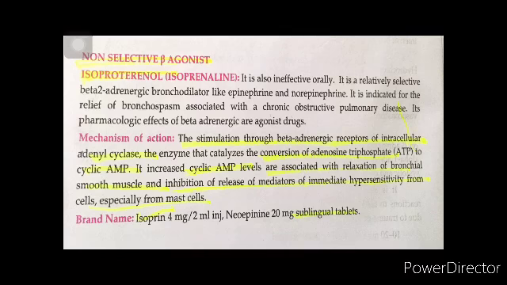Beta agonists. The first one is isoproterenol, also called isoprenaline. This is ineffective orally and is a beta adrenergic receptor agonist. The stimulation of the beta receptors activates intracellular adenylyl cyclase, which causes increased cyclic AMP, and those levels are associated with the relaxation of the bronchial smooth muscle. It also inhibits the release of the mediators of hypersensitivity from the mast cells. So isoproterenol is indicated for the relief of bronchospasm associated with COPD, that is chronic obstructive pulmonary disease.